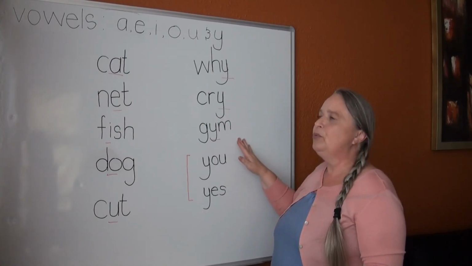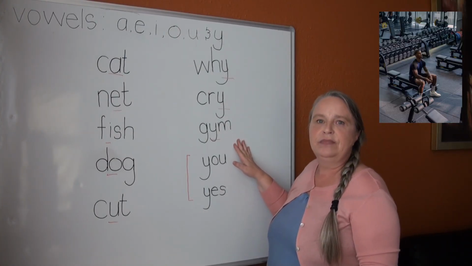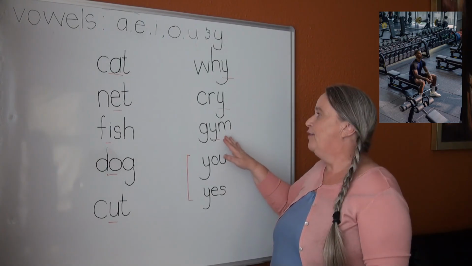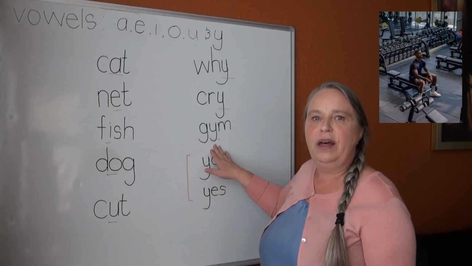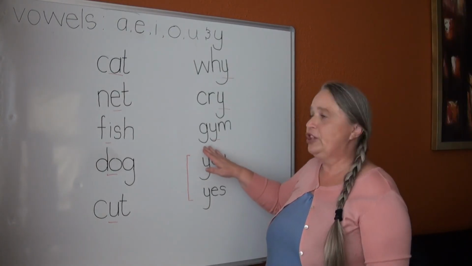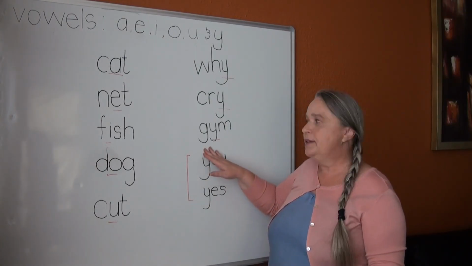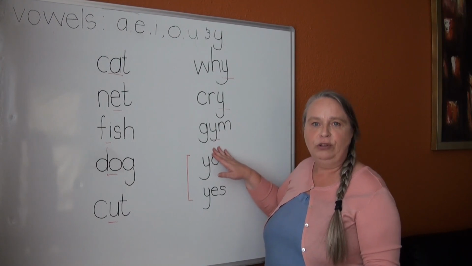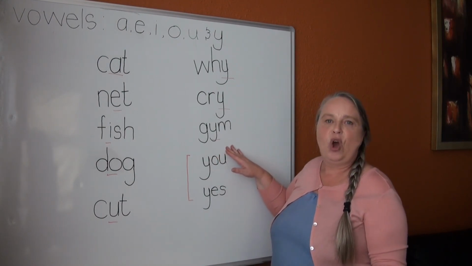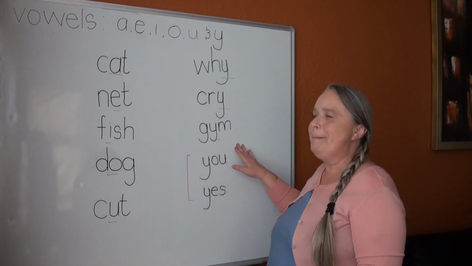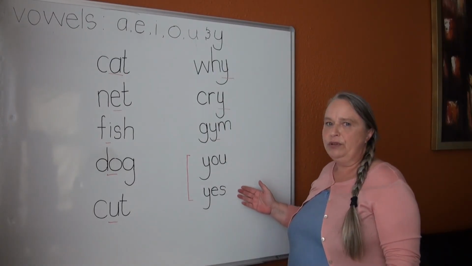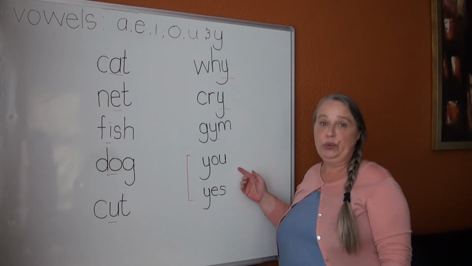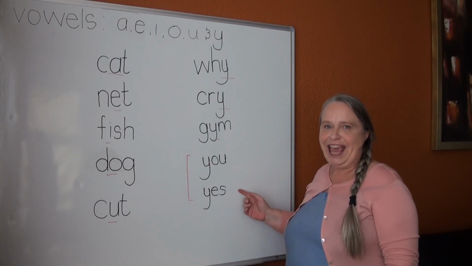Now let's listen to a word like gym. Here the Y sounds like an I. So G, consonant, Y, vowel, and M, consonant. Now if we look at the last 2 words on the board, you have you and yes.